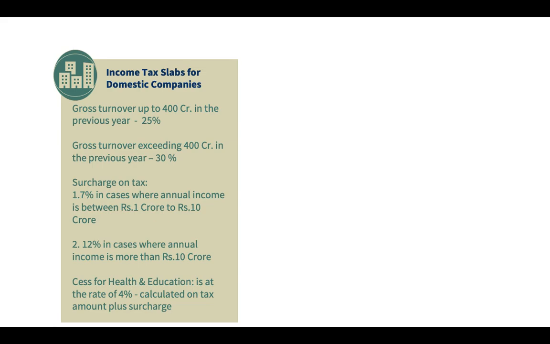And surcharge is applicable to them only if income exceeds 1 crore and is less than 10 crore, and the surcharge will be 7%. If total income exceeds 10 crore, then they are supposed to pay at the rate of 12%. As usual, health and educational cess is also applicable for domestic companies, at the rate of 4%.